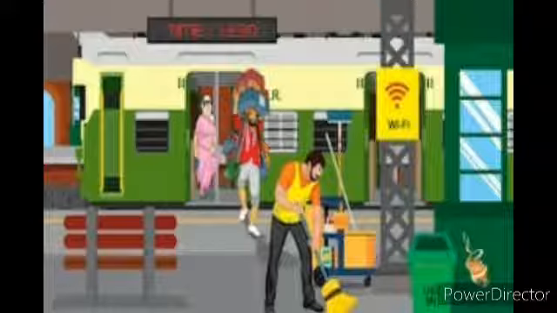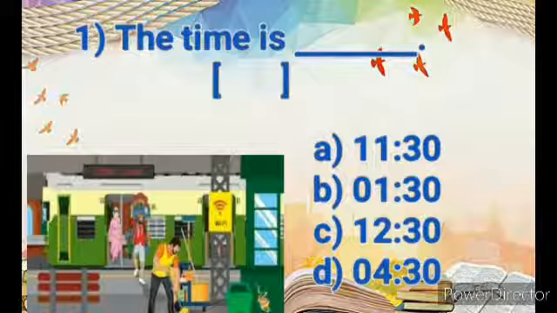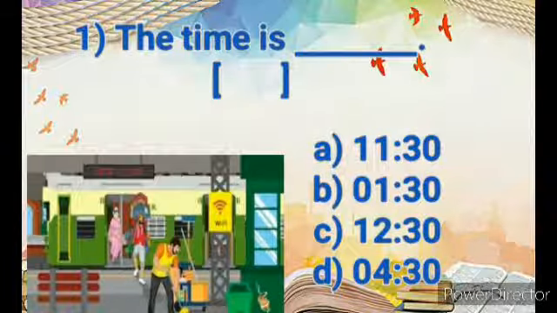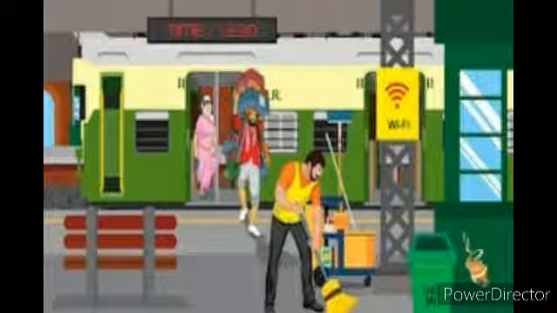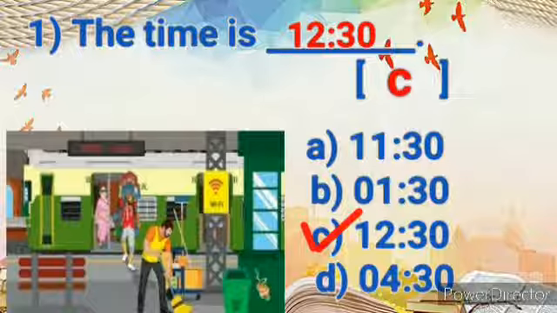So now children, look at the picture and choose the correct answers. Let's read the first question. The time is dash. Option A 11:30, option B 1:30, option C 12:30, option D 4:30. Can you see the time board in the picture? What is the time given in the picture? 12:30. So take the C option and write it in the bracket.